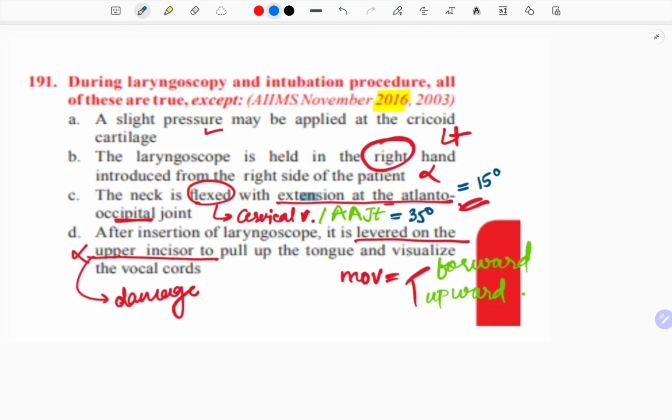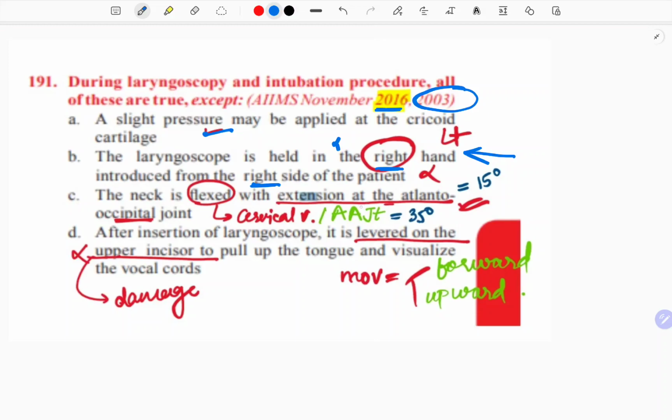Next question, during laryngoscopy and intubation procedure, all these are true except. See, this question was asked in 2003 and then it was repeated in 2016, and that is why I say that doing the last 20 years is important. A slight pressure may be applied at the cricoid cartilage, correct. A laryngoscope is held in the right hand, introduced from the right side of the patient. Now, everywhere you are taught that, universally you insert it through your left hand, even if your dominant hand is right or left. So this statement is wrong.